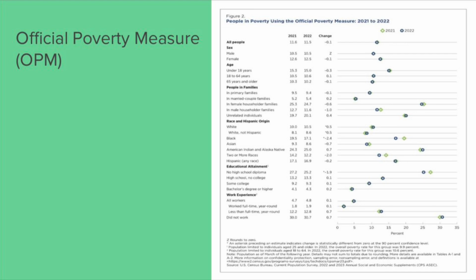On the right, there is a model from Schreider's article, Poverty in the United States, showing the demographics of poverty using the OPM from 2021 to 2022.